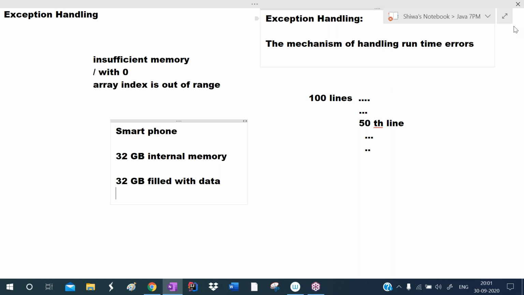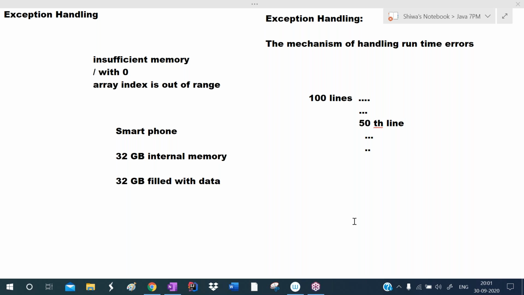I will give one another example to you. Now I'm taking an online class, with the help of GoToTraining. In the middle of the session, if my network is disconnected, then automatically it displays a message to me: network disconnected. If the network is re-established, again it displays a message to me: network re-established. So like that, I can understand whether the network is disconnected or re-established. The GoToTraining developers developed it like this.